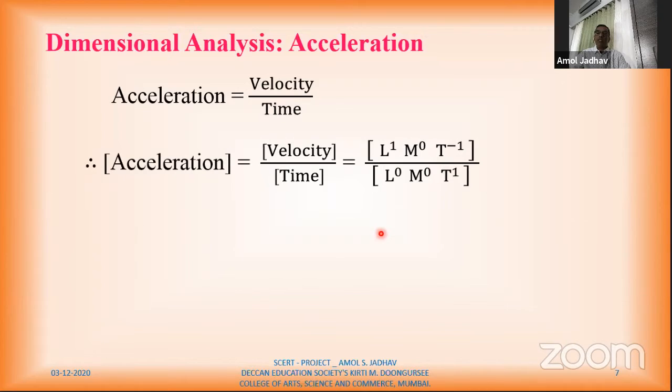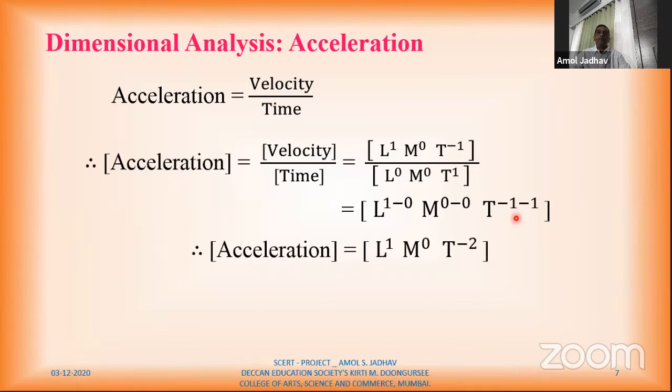Now again we'll solve this. So L raised to 1 minus 0, M raised to 0 minus 0, T raised to minus 1 minus 1 here. This minus 1 minus 1. Therefore, this becomes L raised to 1, means L1, M0, and T minus 2. These are the dimensions for acceleration.